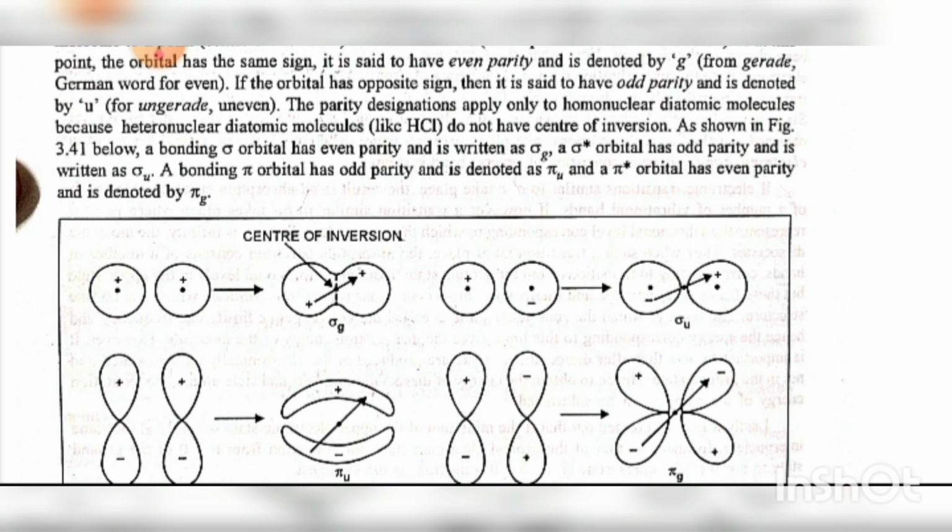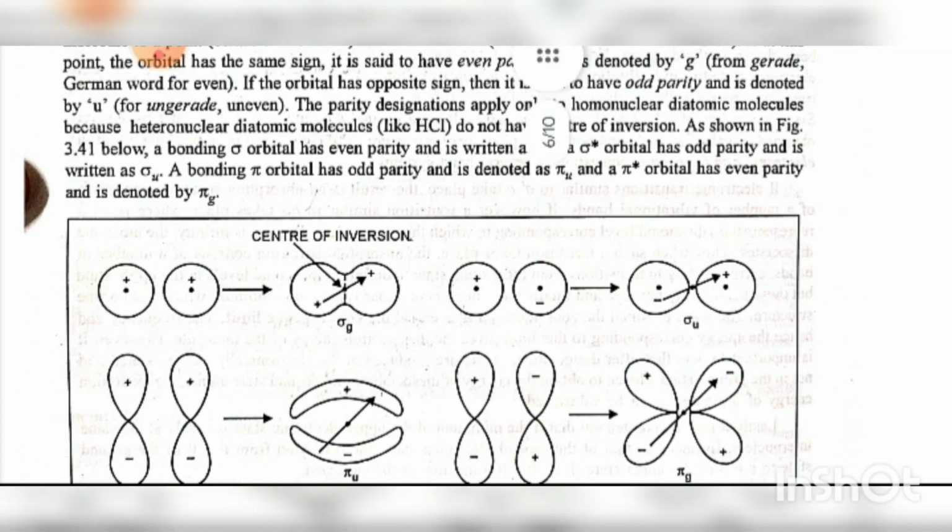As shown in figure 3.41 below, a bonding sigma orbital has even parity and is written as sigma g, a sigma star orbital has odd parity and is written as sigma u. A bonding pi orbital has odd parity and is denoted as pi u, and a pi star orbital has even parity, denoted as pi g.